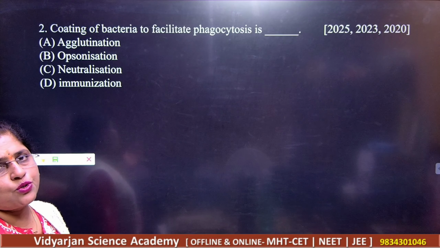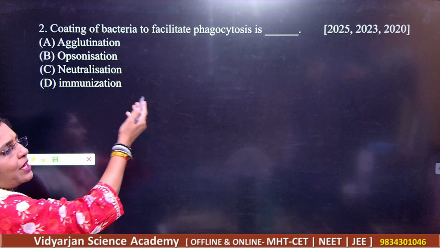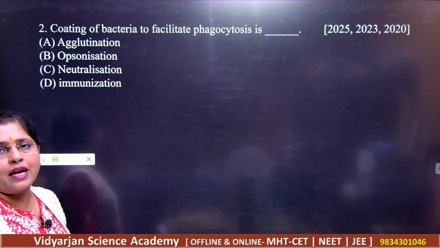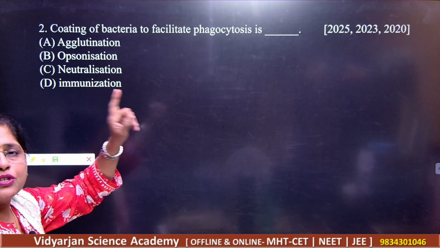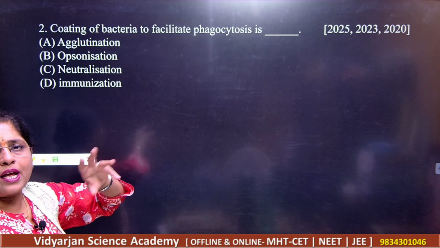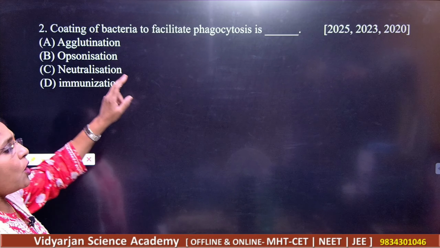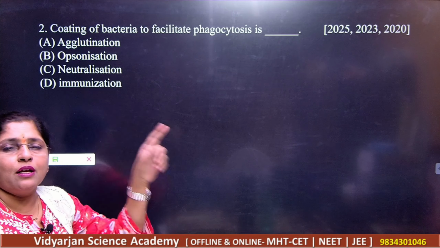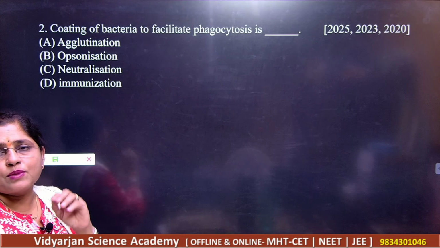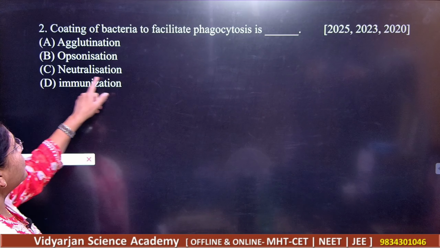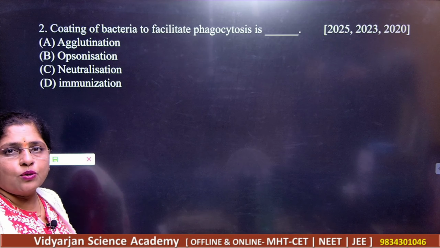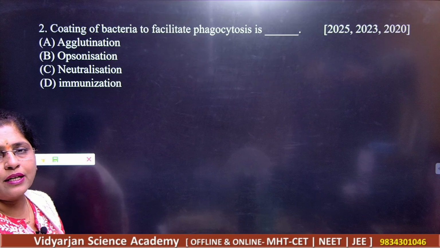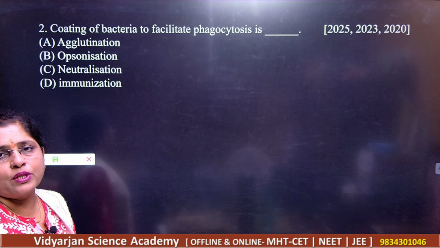Dear students, you should know all the names, examples and their meanings. Agglutination is an antigen-antibody reaction. Opsonization is the coating of the pathogen with special proteins. Neutralization is also an antigen-antibody reaction. Immunization is giving vaccination and getting protection from diseases.